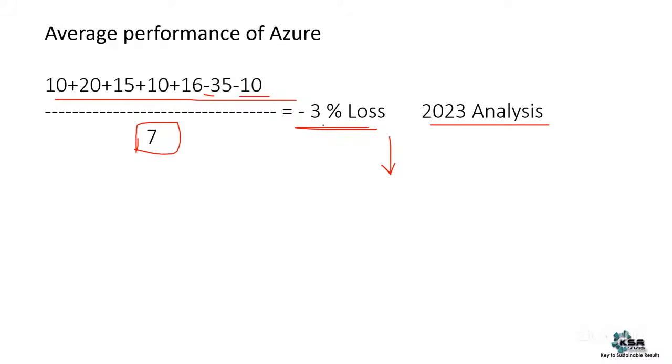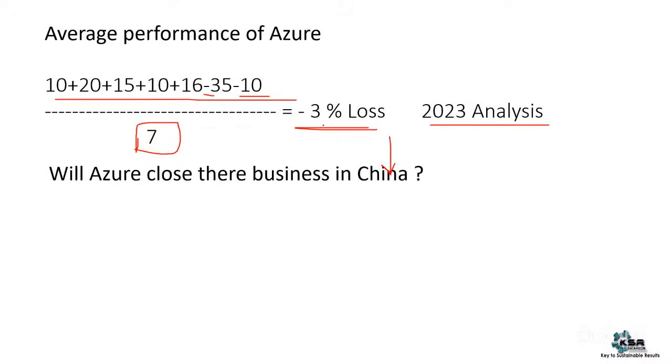It should be aggregated, and you should understand whether that one single area has a negative impact. China is negative, and except India, the Asian countries are negative. The next question: will Azure officially close their business in China? No, it doesn't make sense.